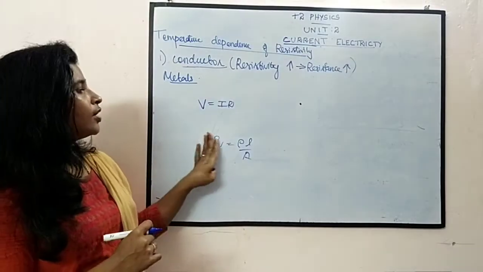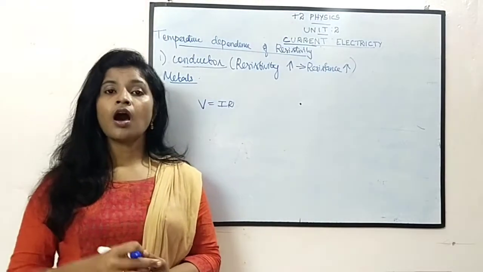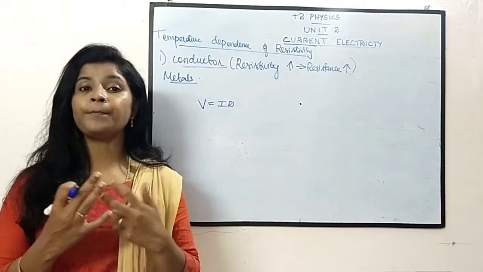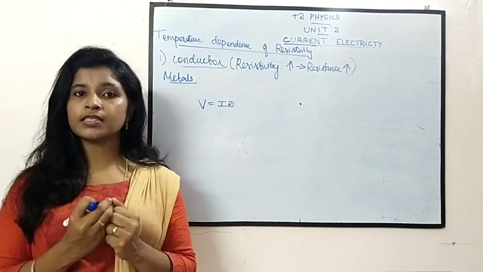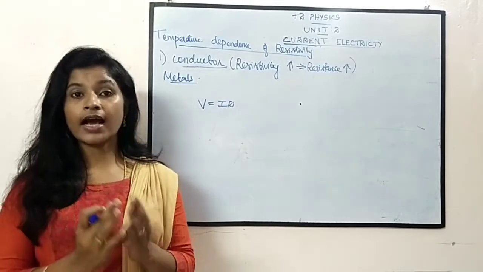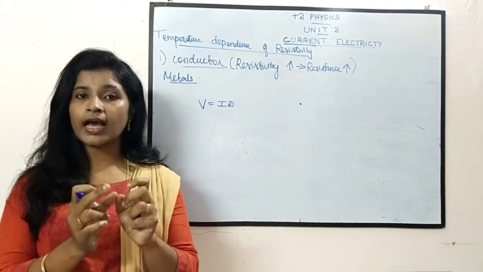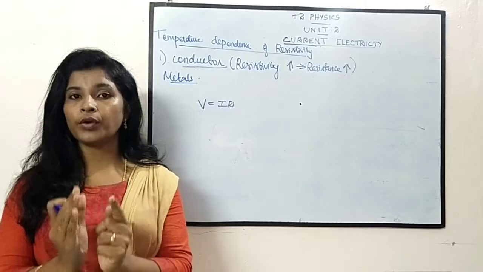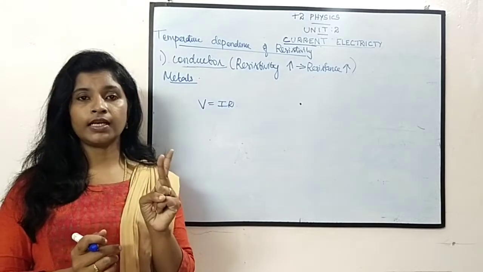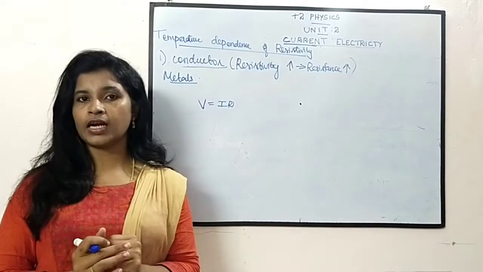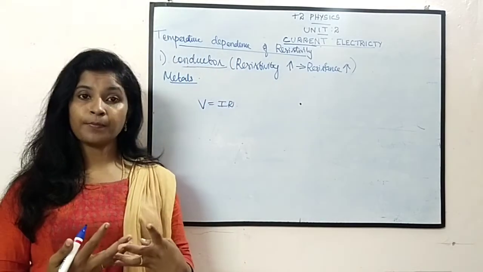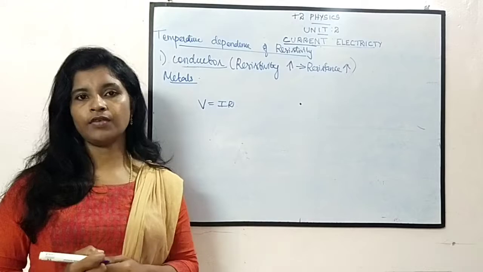Okay. So now we are going to discuss how the resistance or resistivity changes when the temperature changes. When the temperature changes, what changes happen in resistivity? Either it decreases or increases, that we are going to study. For that we give the name temperature coefficient of resistance. So today we are going to discuss two materials, one is a conductor and the other a semiconductor. In both these materials, we are going to discuss how resistance changes with temperature.